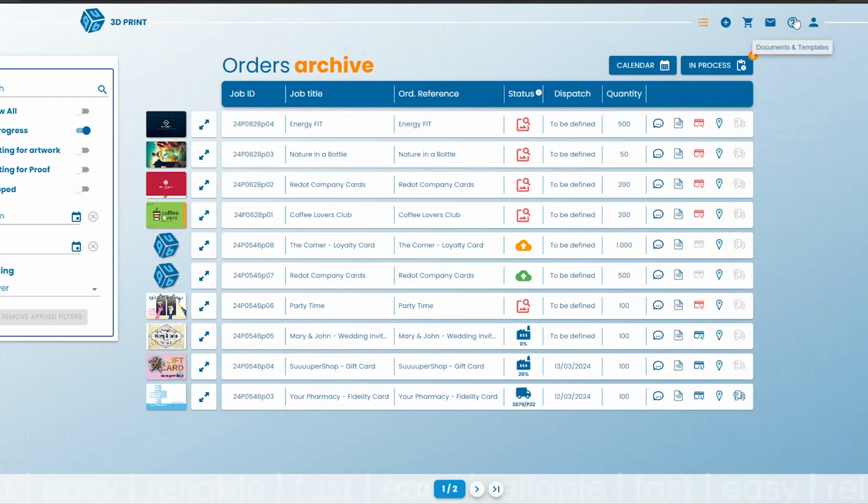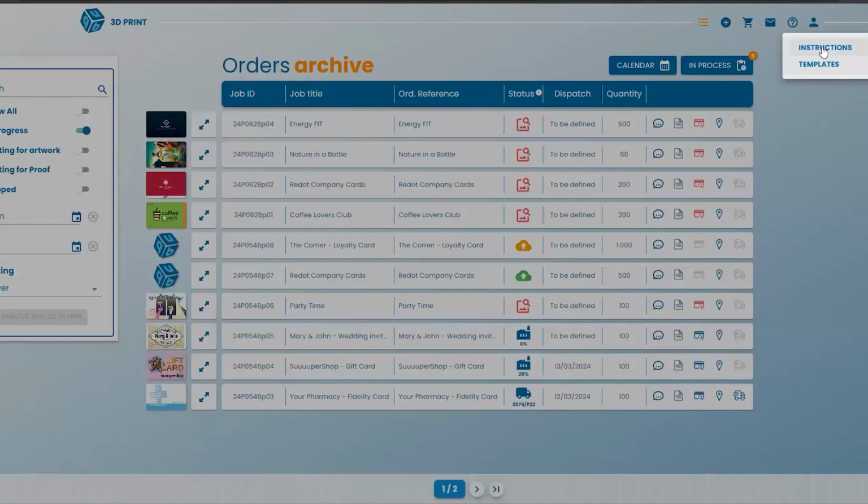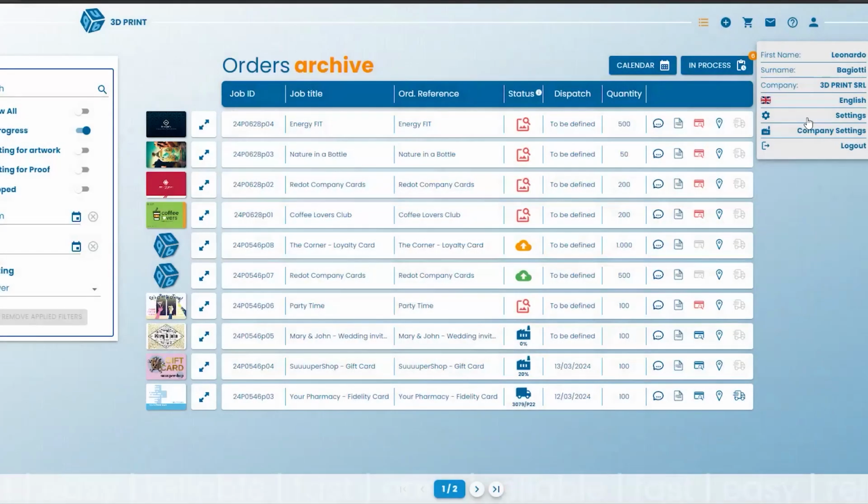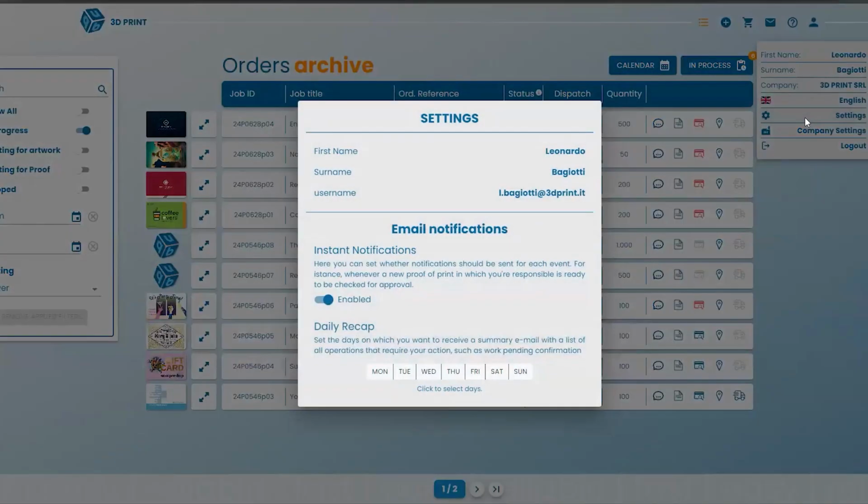Under the question mark, you can download your documents, such as instructions or templates, if you need to send them to your final customers, for example. And here you have all your settings, all your company settings. For example, your name, the name of your company. You can change the language and general settings.